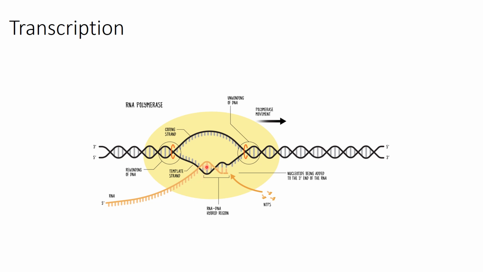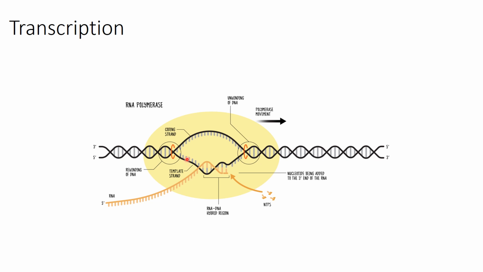So the sequence of nucleotides in mRNA will be the same as the sequence of the coding strand. Our purpose is to have this sequence which is present in the coding strand to reach the mRNA molecules, and it will only reach the mRNA molecule through the template strand.